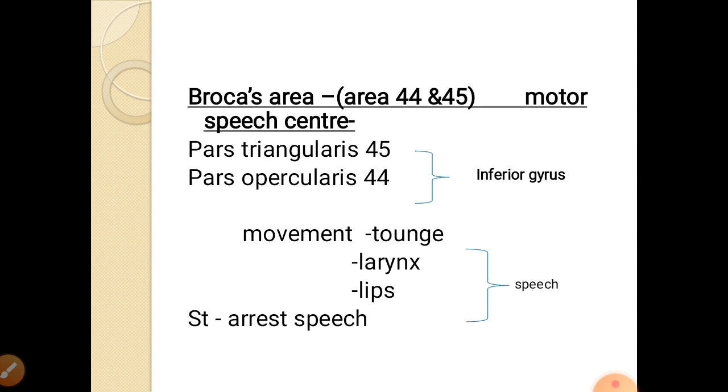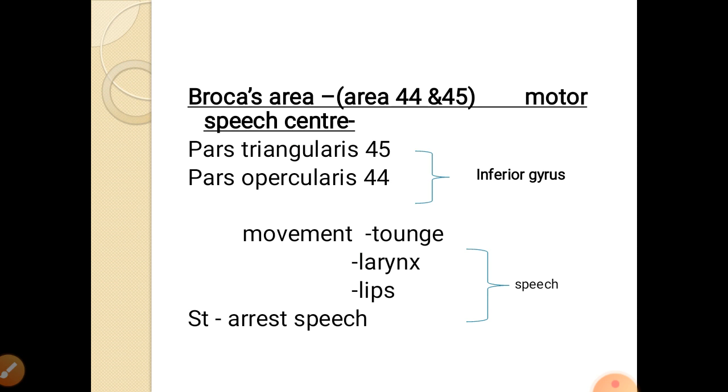Both of these areas are in the inferior frontal gyri, and these areas are responsible for the movement of lips, tongue and larynx, so that speech is produced. So this is the motor speech center, producing the movement of tongue, lips, larynx, pharynx, so that the speech is produced.